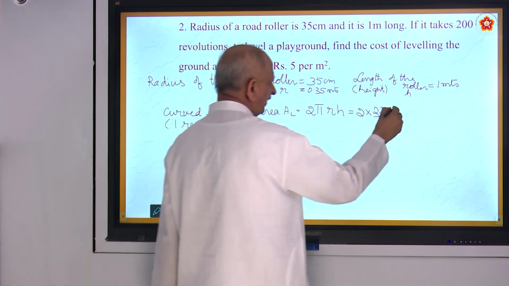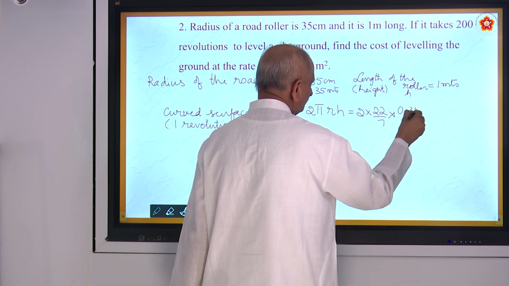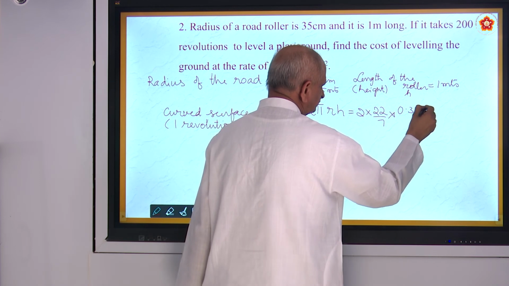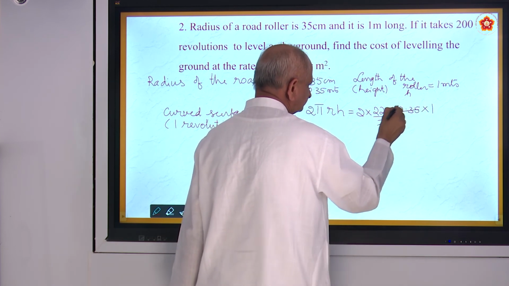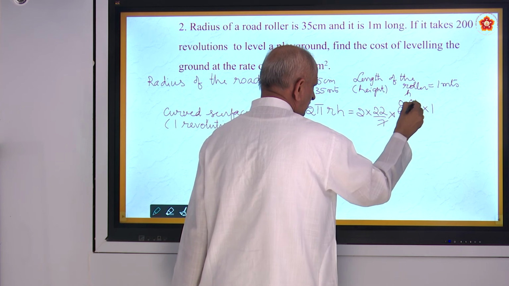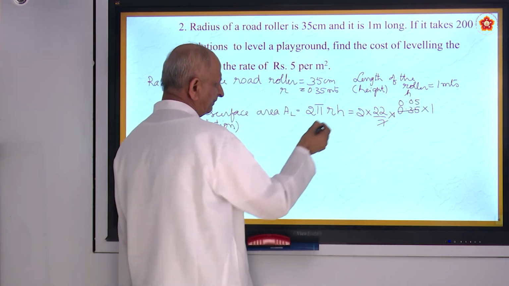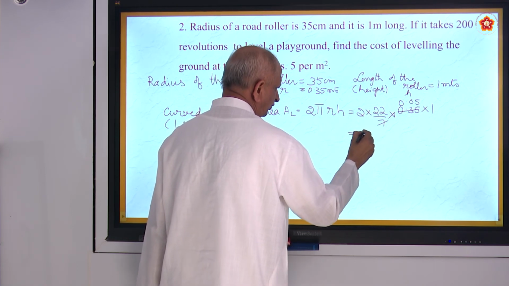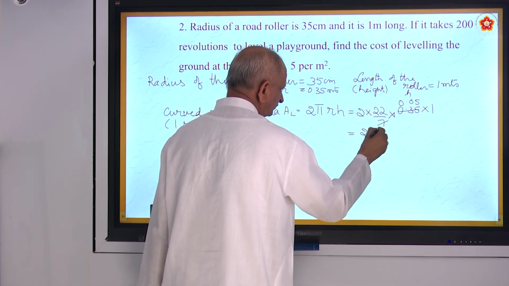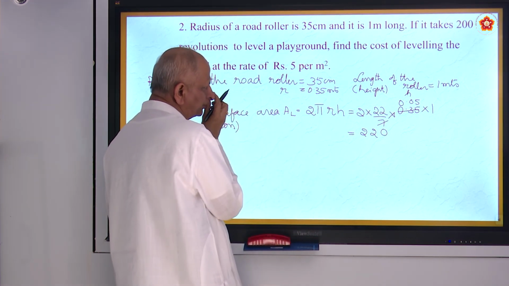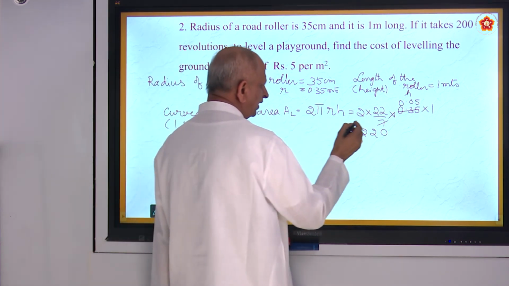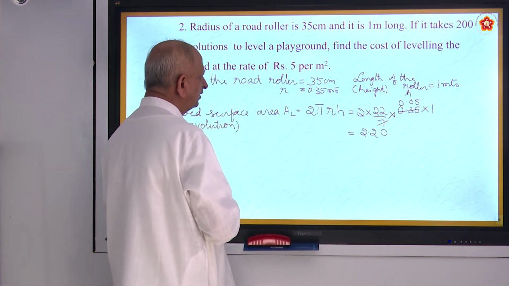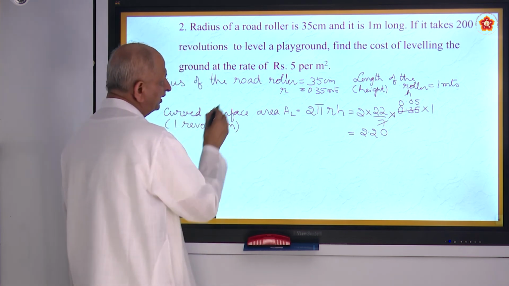r is 0.35, into h, 1. 7 ones are 7, 5 sevens are 35. Multiply now. 44 into 5. 44 into 5 is 220. That is 2.20 square meters. That is one revolution. It is making 200.